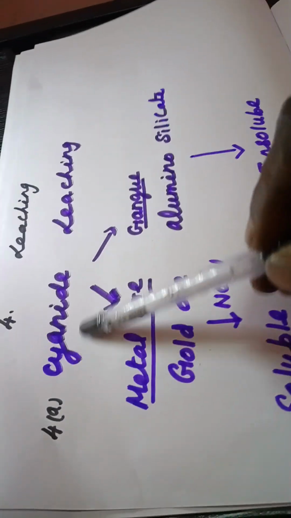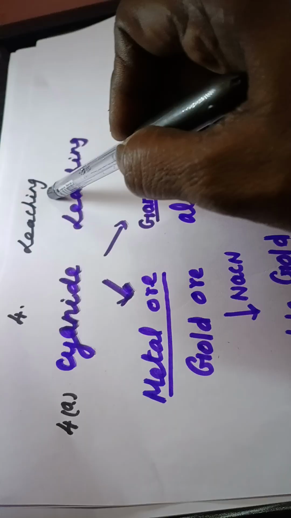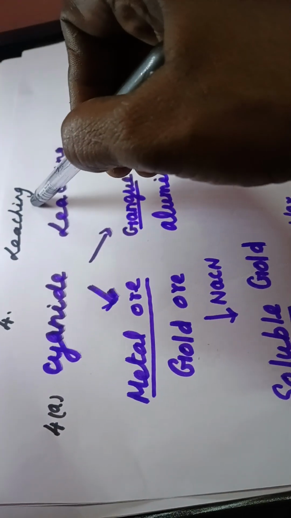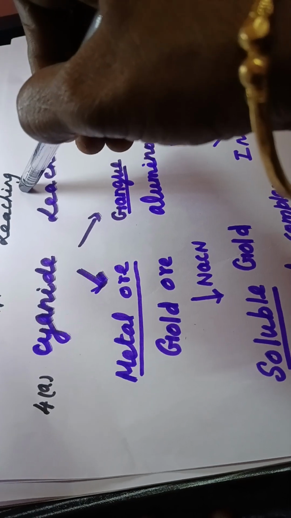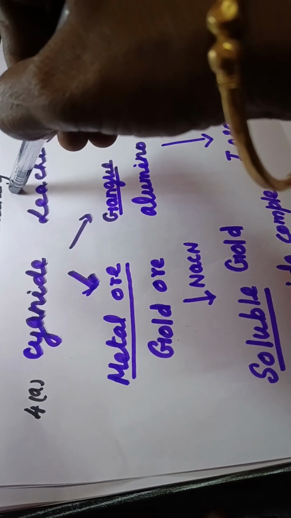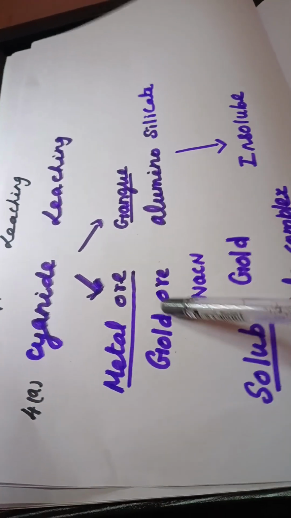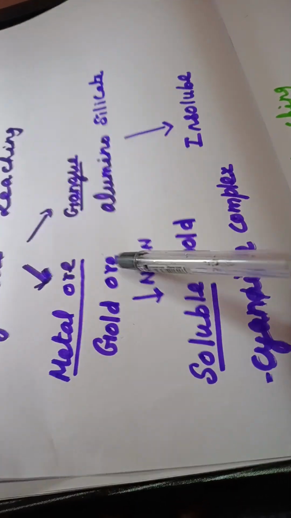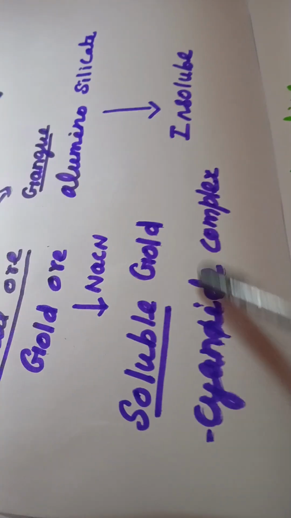Next one, leaching process. The last concentration process is leaching. Under the title leaching, we studied four leaching processes: cyanide leaching, ammonia leaching, alkali leaching, and acid leaching. First one, cyanide leaching. Which type of ore can be concentrated by using this method? Cyanide leaching: gold ore. When gold ore is treated with sodium cyanide, you get a soluble gold cyanide complex.